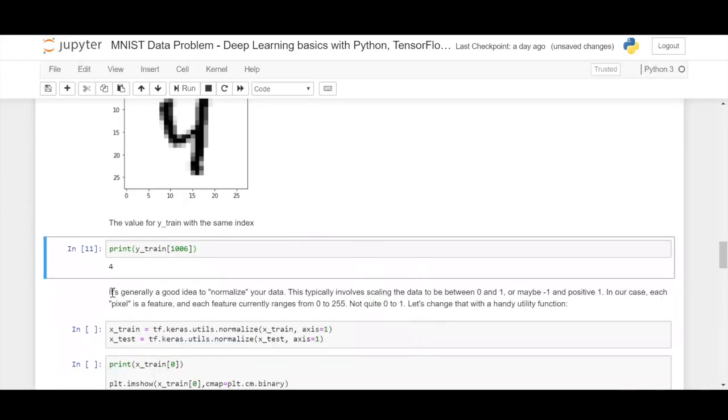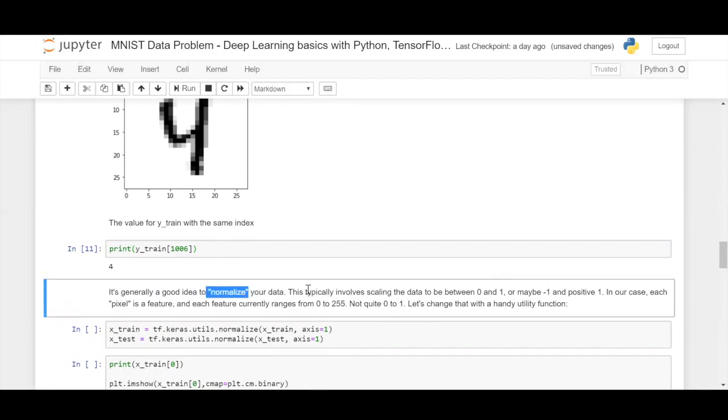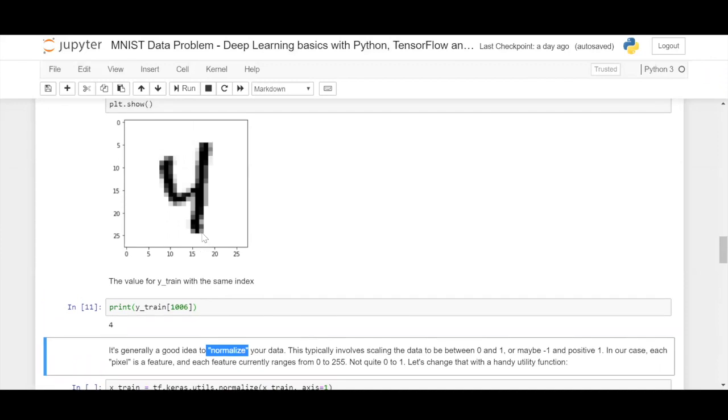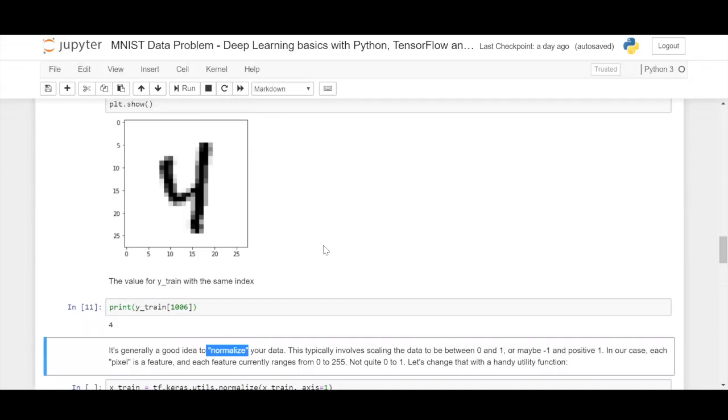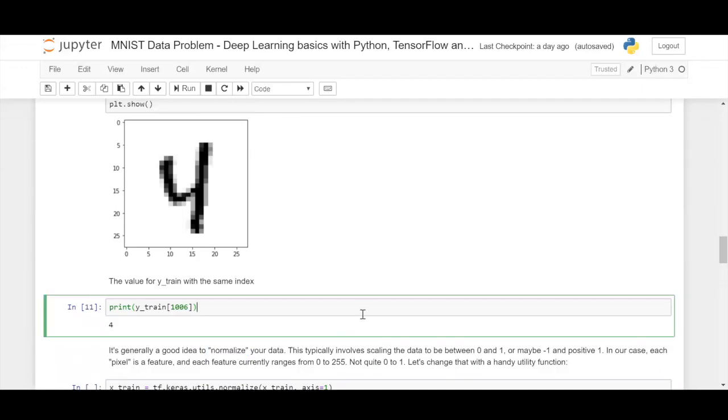So before moving on, let us normalize the data. Let us scale the data between 0 and 1, or even -1 and +1. In our case, do you notice each pixel here? Gray, black, gray, light gray, and almost white here. Each and every pixel in your entire data is a feature, and its value ranges from 0 to 255.